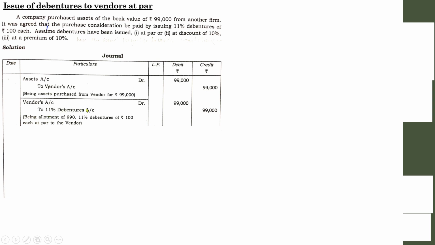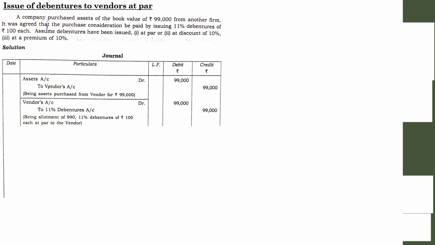So to 11% debentures account 99,000. Here in this 11% debentures account, you need to show the actual value of the debentures. Earlier we have mentioned an equation: value of the asset divided by price of one debenture. So value of the asset is 99,000, divided by the value of one debenture. Here it is a case of par, so one debenture is 100. So 99,000 divided by 100, you will get 990. That is the number of debentures you are going to issue.